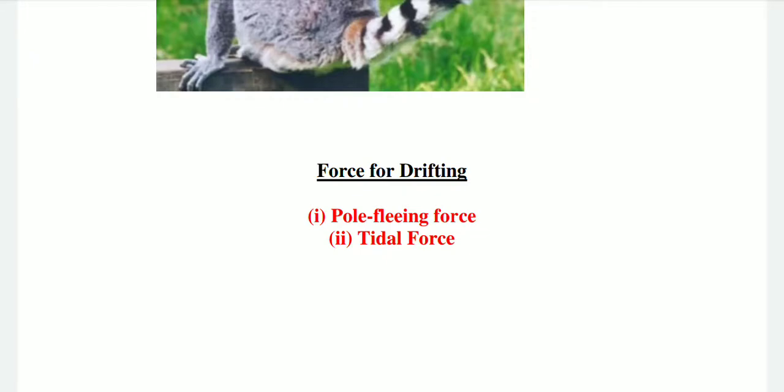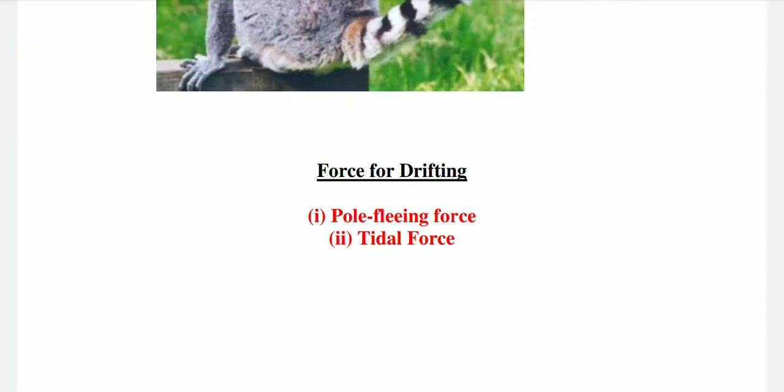The pole-fleeing force relates to the rotation of the earth. Due to rotation, continents move from the polar region to the equator. And the second force suggested by Wegener was the tidal force. It is due to the attraction of the moon and the sun that tides develop in oceanic water.